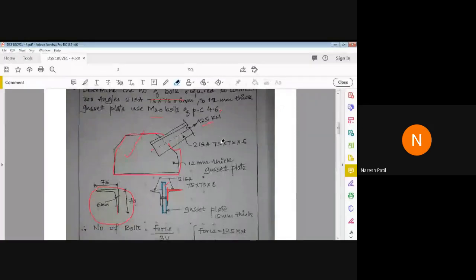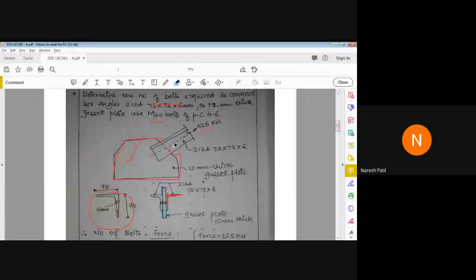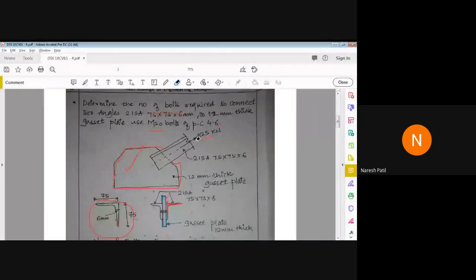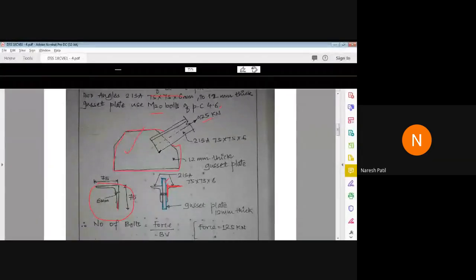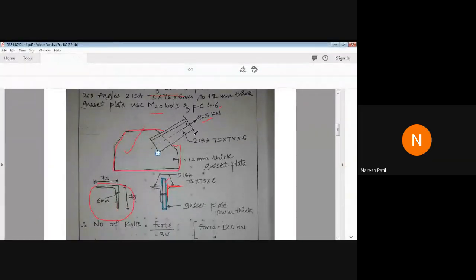But it is not a single angle. There are two angles back to back, and together the two angles carry a force of 125 kilonewton. Now you have to find the number of bolts required to connect this plate and angle.